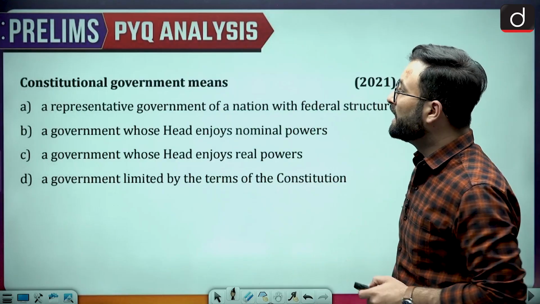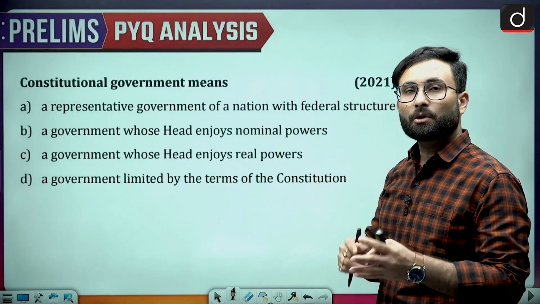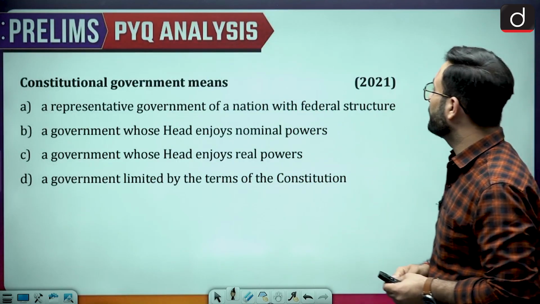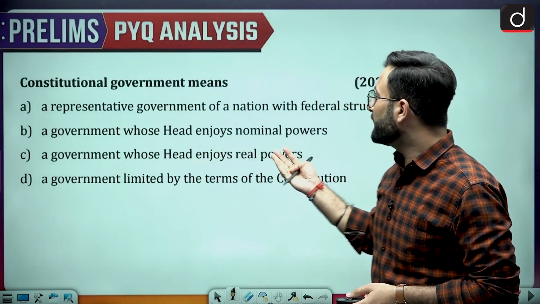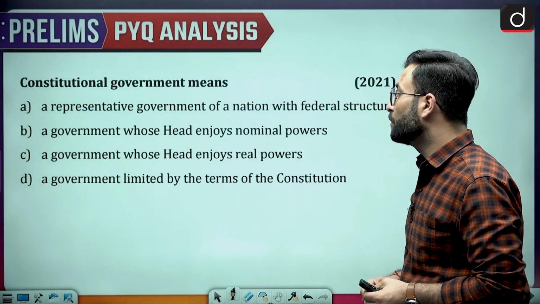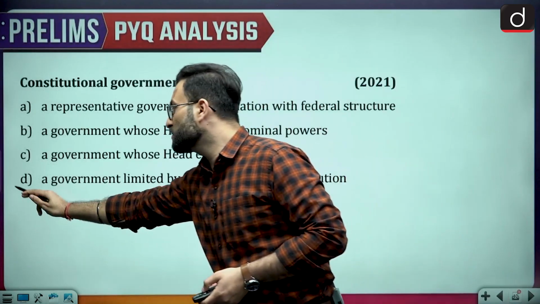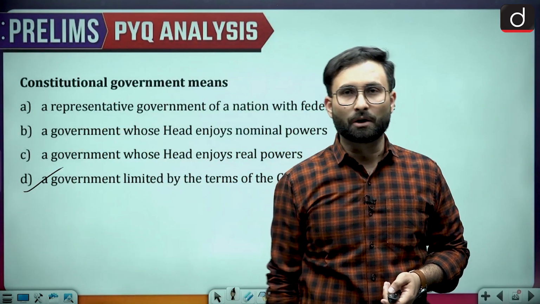Okay, so that is about this. What does constitutional government mean? A representative government of nations with federal structure, a government whose head enjoys the nominal powers, a government whose head enjoys the real powers, a government limited by the terms of the constitution. Option D is your right answer, which we have already discussed in the previous question when we were talking about